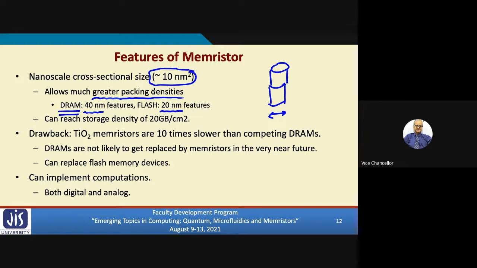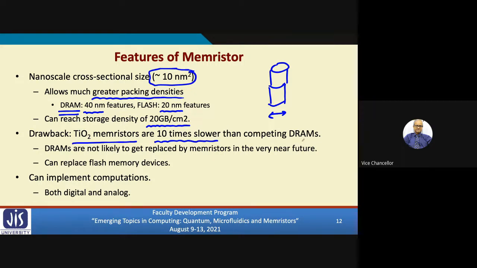Because of this greater packing density, once we are able to build memory devices out of memristors, we can have a storage density as large as 20 gigabyte per centimeter square. But as per the present technology, the main drawback is that these memristors, let's say built around titanium dioxide, are slower than DRAMs, typically 10 times slower.